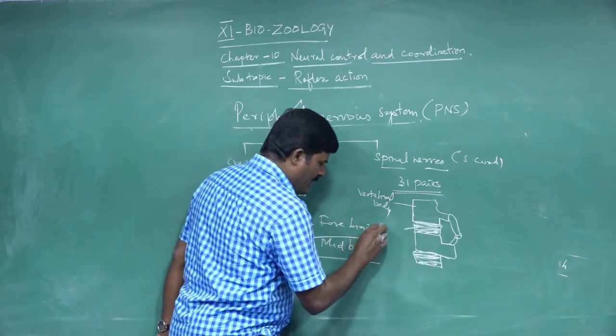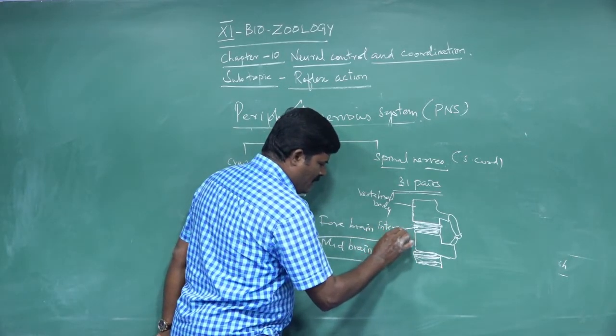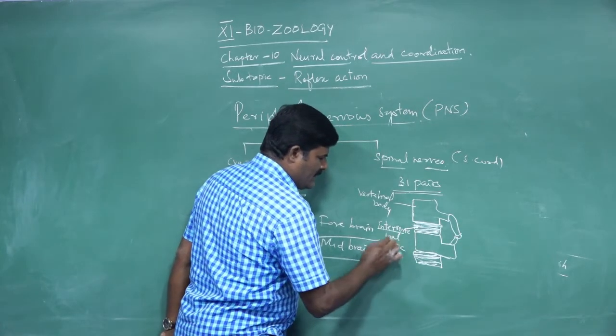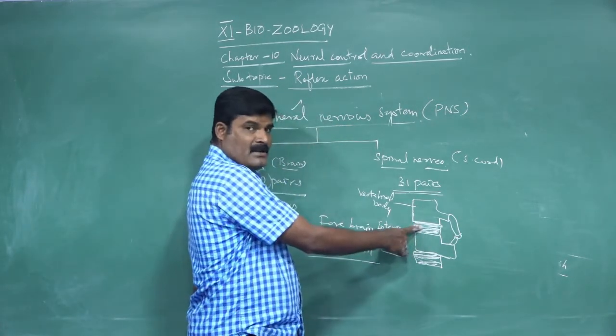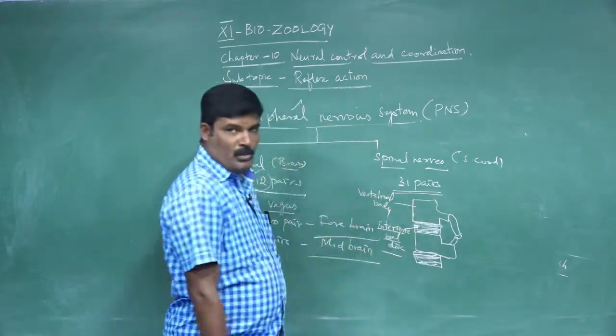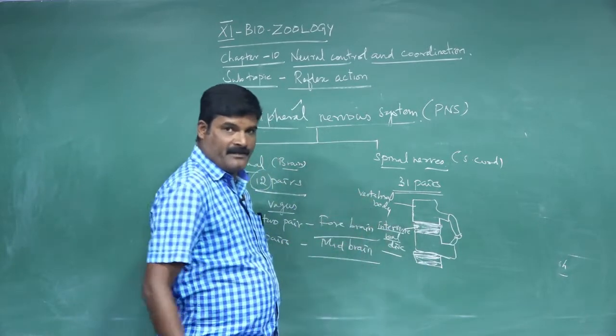This structure is called the intervertebral disc. What is the intervertebral disc? The place between two vertebral bones is called the intervertebral disc.